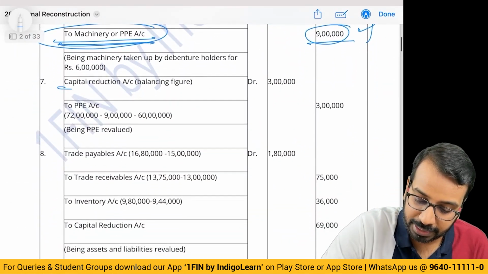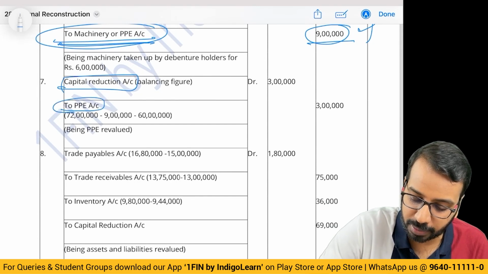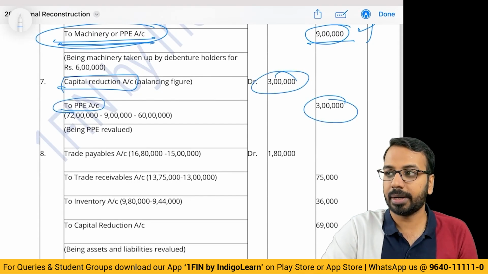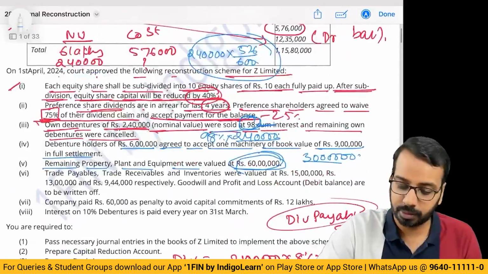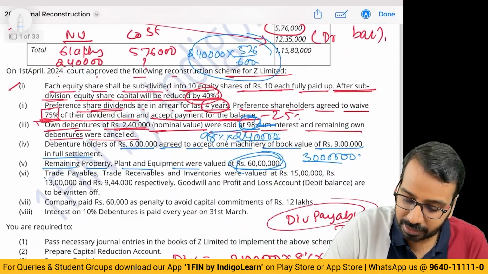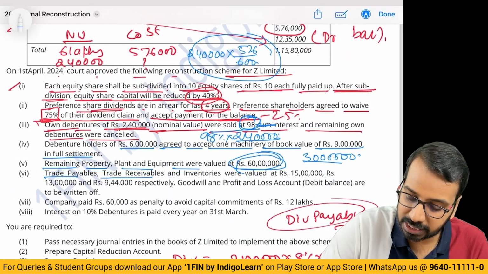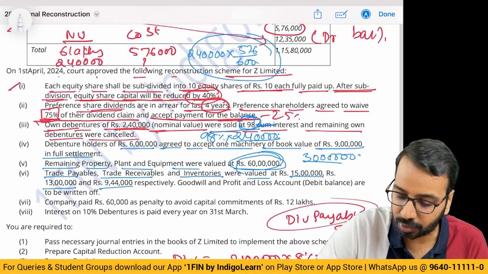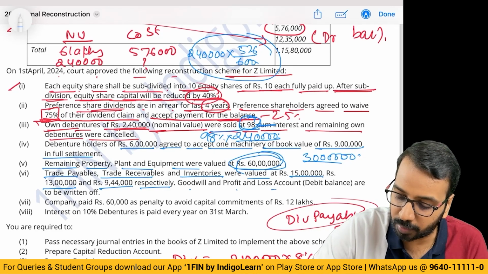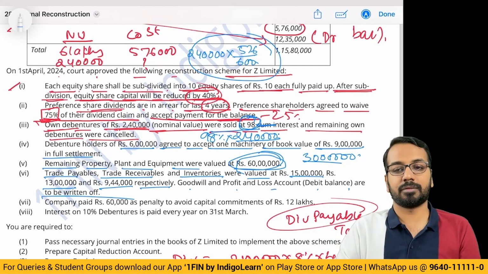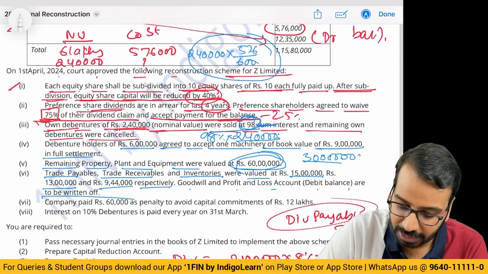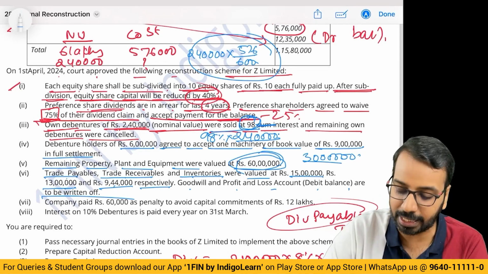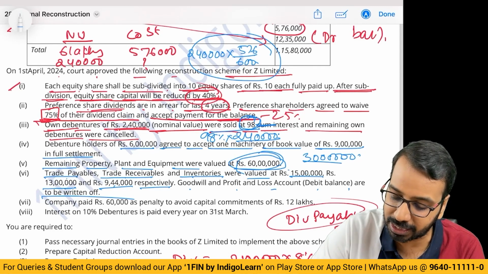Capital reduction account, property, plant and equipment, 3 lakhs. Then trade payable, trade receivable, inventories were valued at 15 lakhs, 13 lakhs, 9 lakh 44 respectively. Goodwill and profit and loss account are to be written off. So first, trade payables, they are saying 15 lakhs.